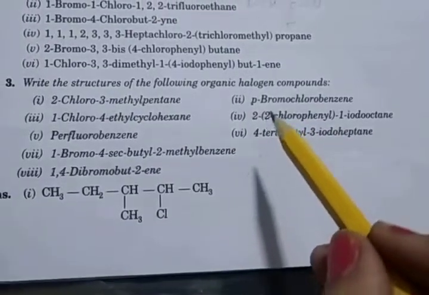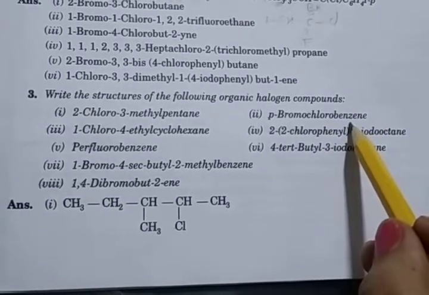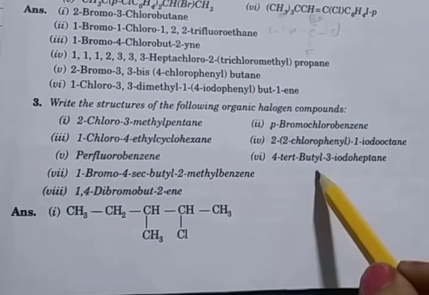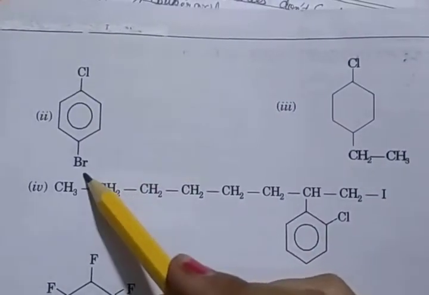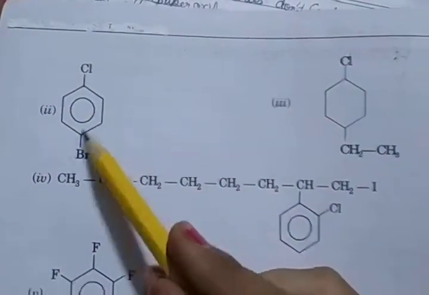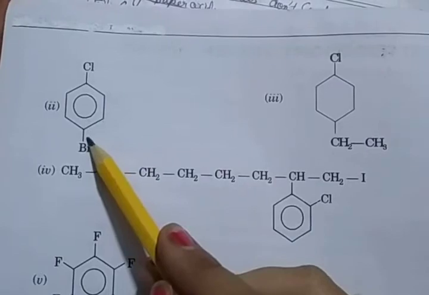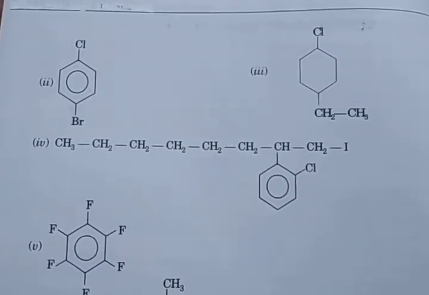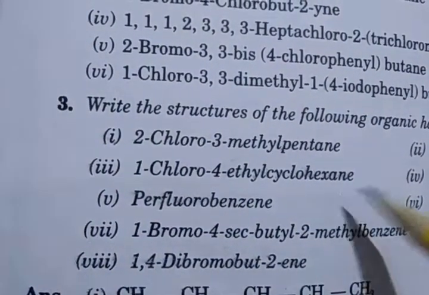Then second, para bromochlorobenzene: first we form benzene, para position bromo, and at one position chloro attached. Here you see 4 bromo and chlorobenzene. From first position ortho, then second meta, and third position para. So para bromochlorobenzene.